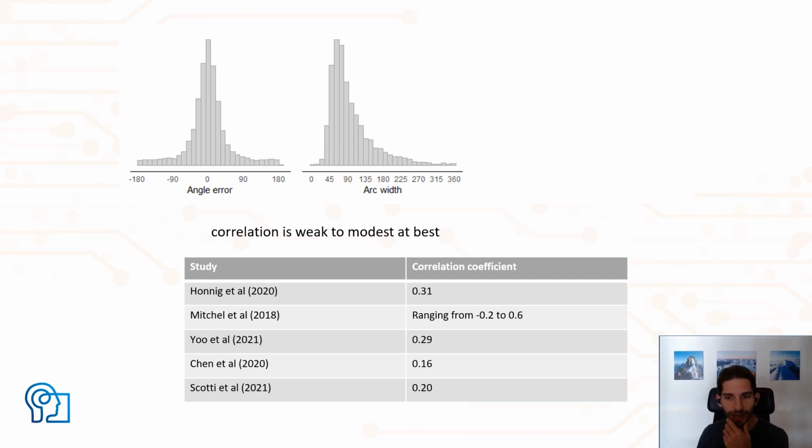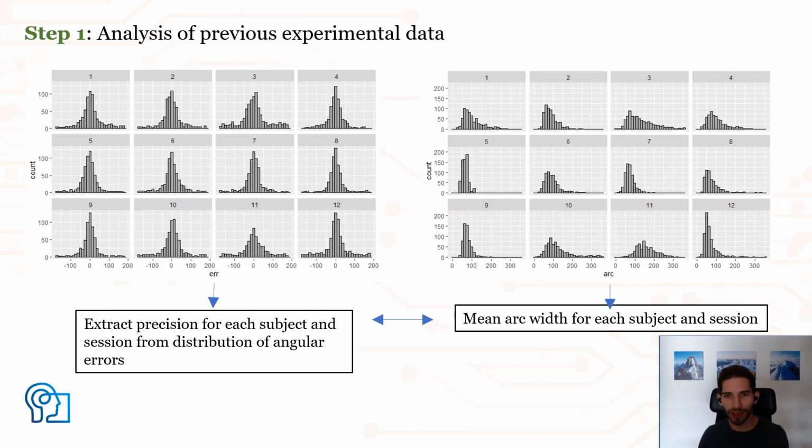So can we get this estimate a little better? In the first three analyses, what I did was to take each of the 12 subjects and split their data into each of the 4 sessions, so we get 48 distributions. And from those to extract 2 types of memory precision, one from the angular error using typical methods, and the other by calculating the mean arc width for each subject and session. So how do these 2 measures relate to one another?